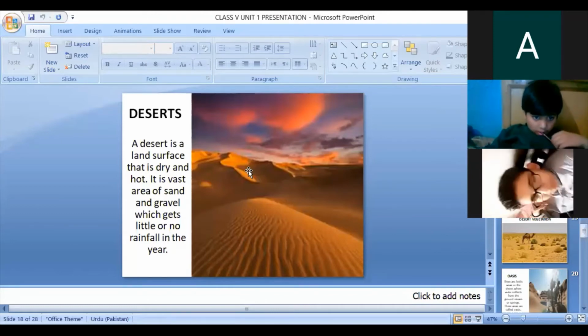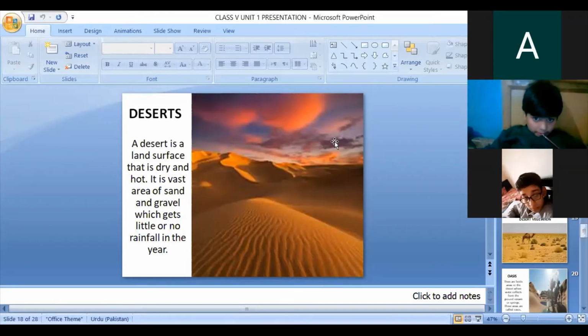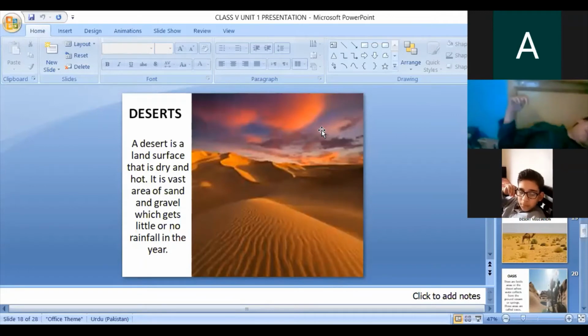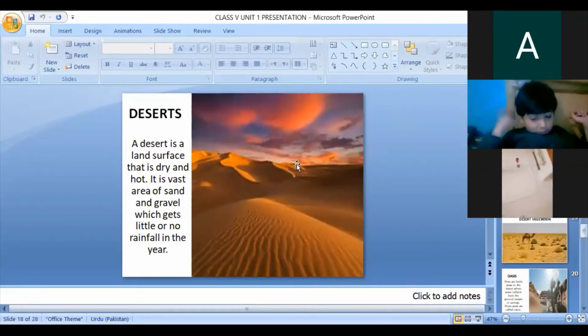Sorry, located in Balochistan. Okay, now I will also tell you about dunes. What are the dunes? You can find the dunes in the desert. The desert soil is sandy with gravel, boulders, hills, and mountains. Parts of the desert are covered with wide straight piles of sand, forming little hills known as sand dunes.